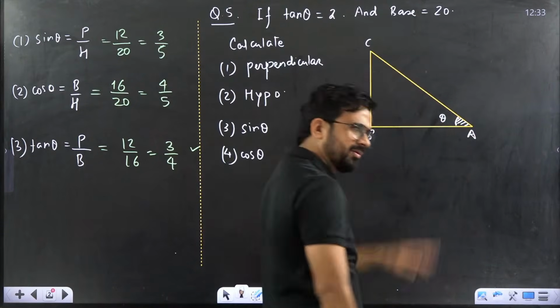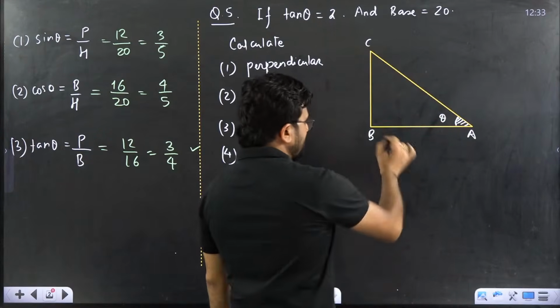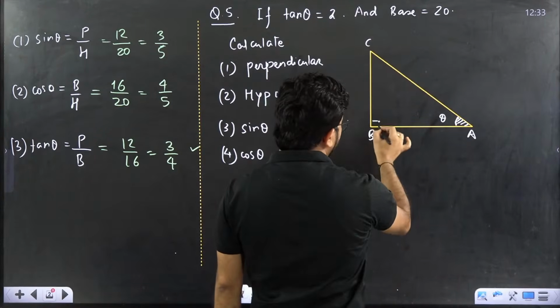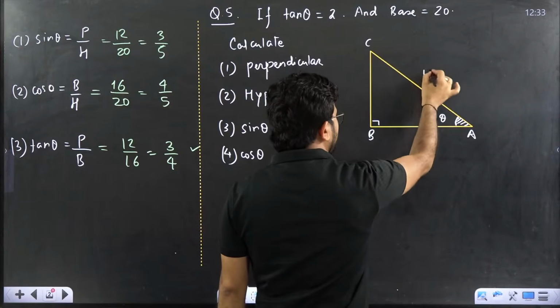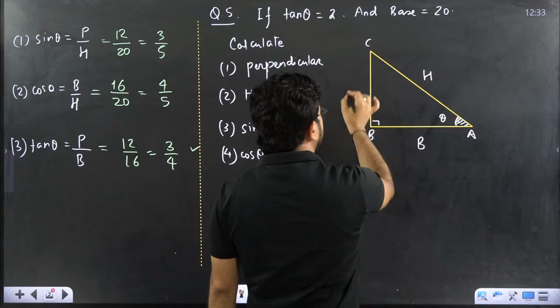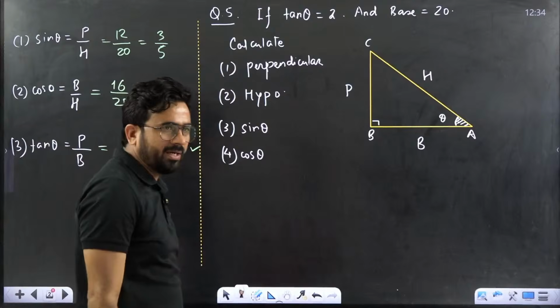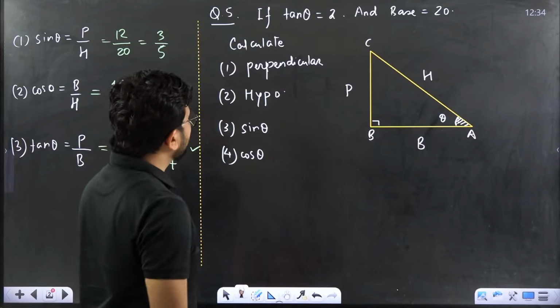Generally we take this, you can take that also, your choice. This is theta. This is perpendicular. Opposite to perpendicular is hypotenuse. Near to theta is base. Opposite to theta is perpendicular. This is a simple method we have to write first. Got it?